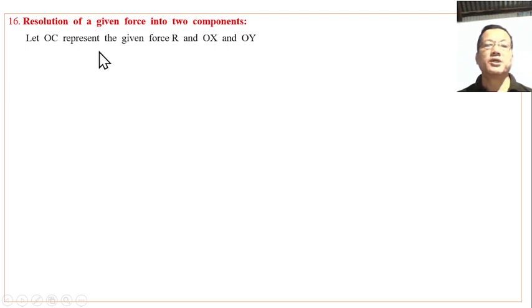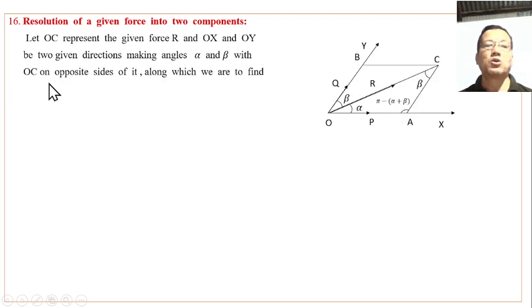Let OC represent the given force R, and OX and OY be the two given directions making angles alpha and beta with OC on opposite sides of it, along which we are to find the components of R. Then the given force R is represented by OC.